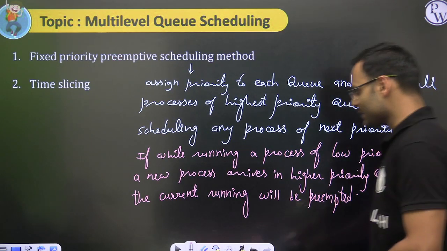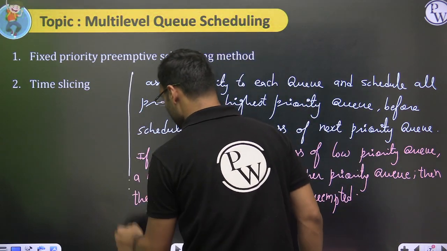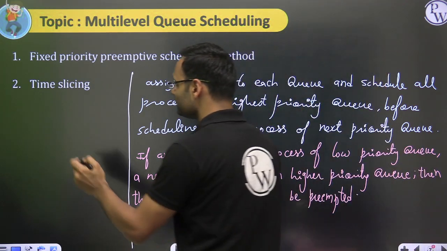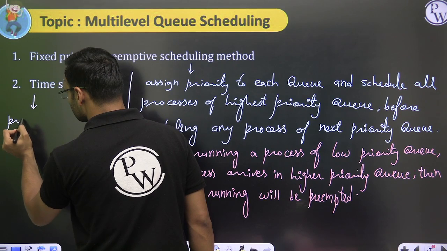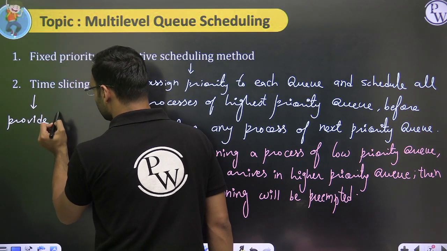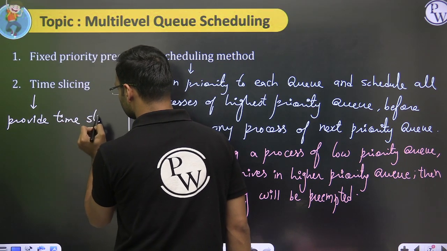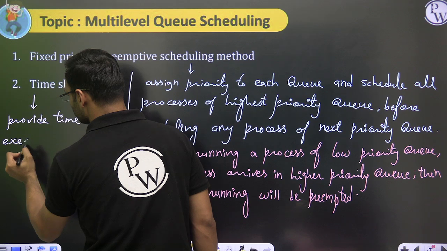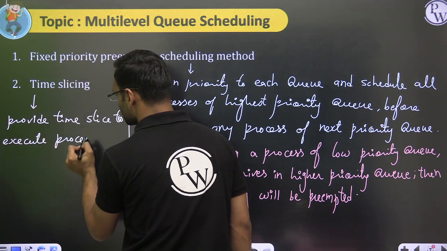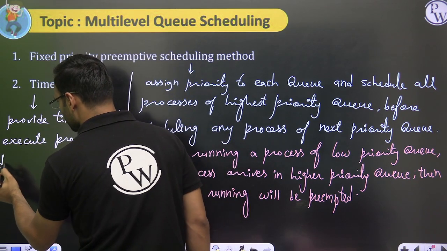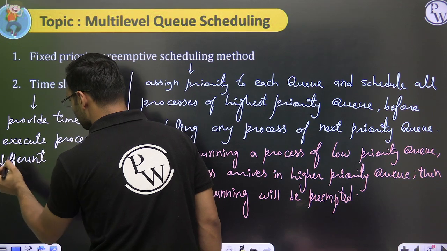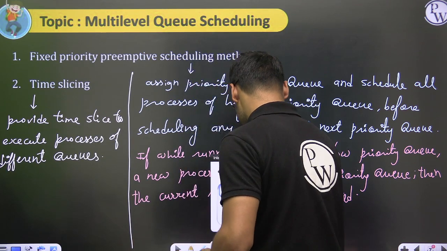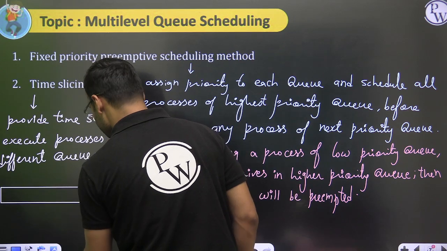Second is time slicing. Time slicing is very easy. It is something like giving time to each and every queue for executing their processes. Define a time slice to execute processes of different queues. You don't have to give them equal time. You can decide something like this.